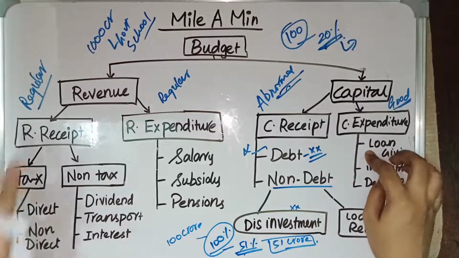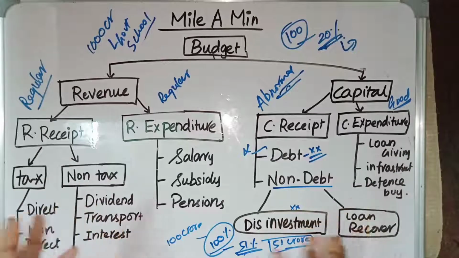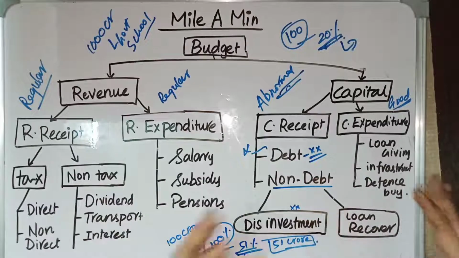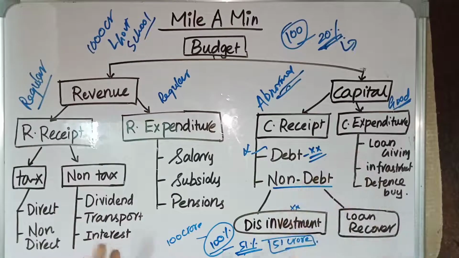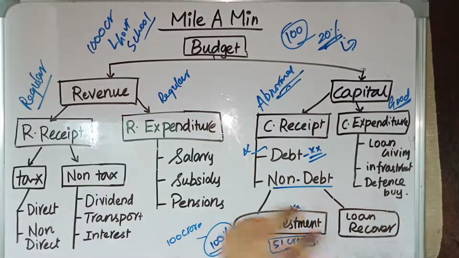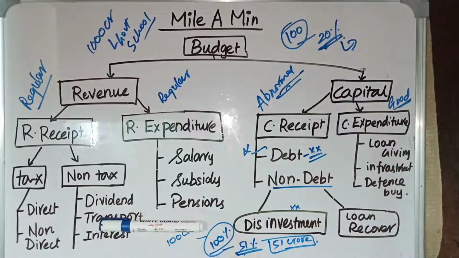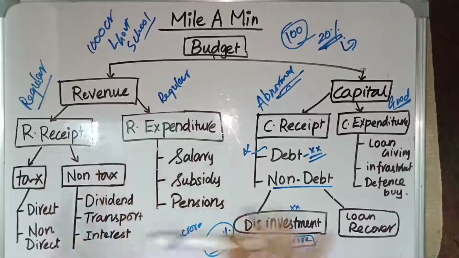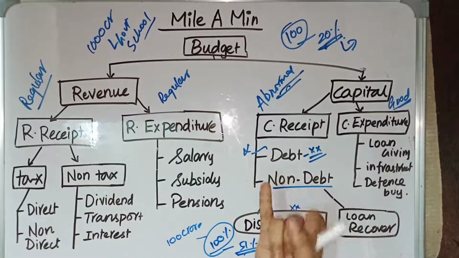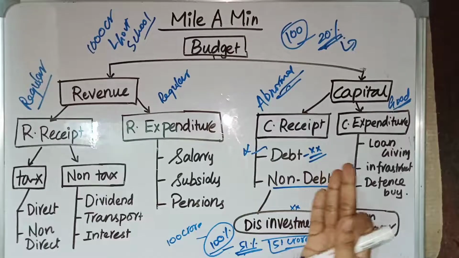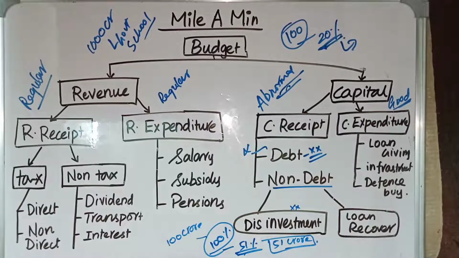And giving loans to other organizations or to other countries comes under this, because by giving loans we get interest. That interest is an asset income, right? So it is also good. And if you are buying defense equipment, say missiles and other defense equipment, those come under capital expenditure. These are the things which come under the budget. After this we will discuss what deficit is. We have primary deficit, fiscal deficit, revenue deficit and capital deficit. We will be discussing all those things.